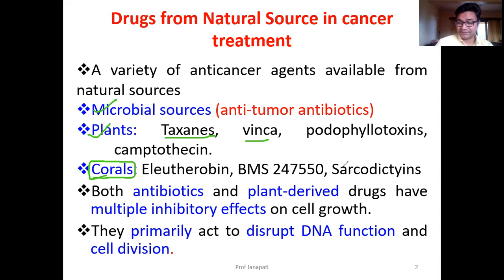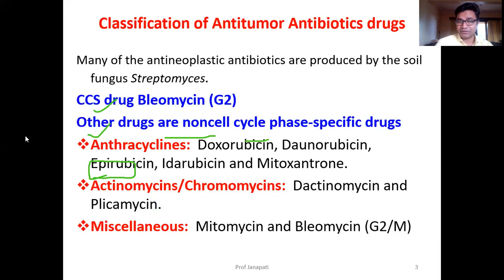of cancer. So drugs which are obtained from the microorganisms are called anti-tumor antibiotics. Let us learn what are various drugs which are available. First, let us learn the classification of drugs. The drugs which are available, you can classify based upon the chemical structure.